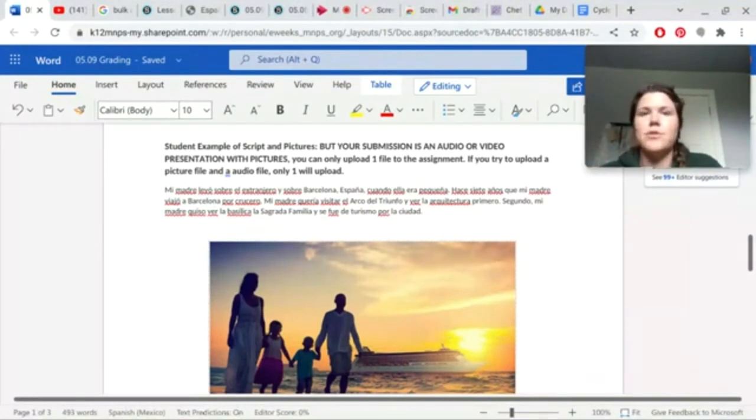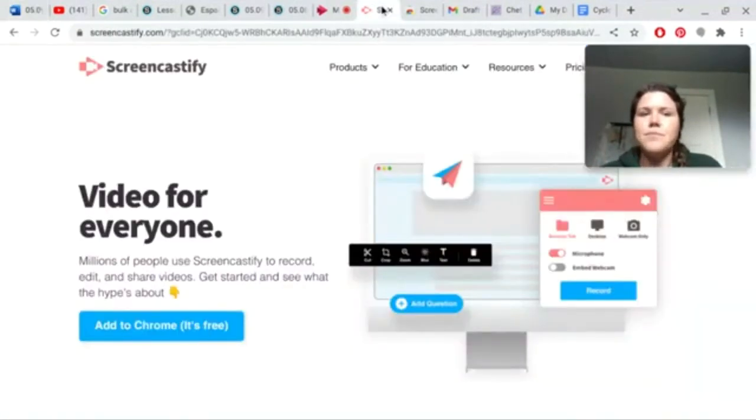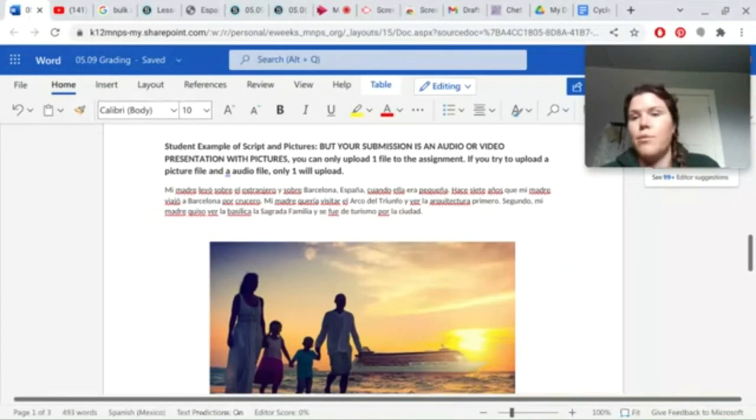You can also use Screencastify, which I showed here. It's a free service to cast your screen while also recording it. It has a microphone function and the webcam so that I can see you talking, as well as recording your speaking while you're doing that. Like I said, I use Stream, which is a part of Microsoft 365, so you can use that. I'm sure there's other options as well, but those are the two that I know will definitely work for you.